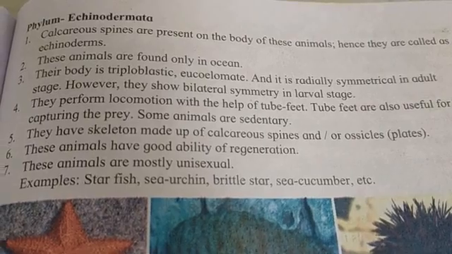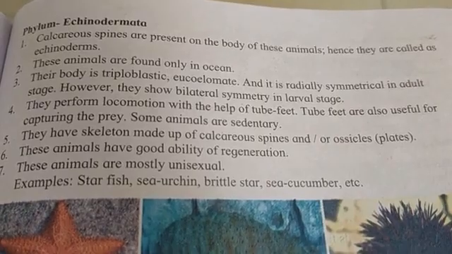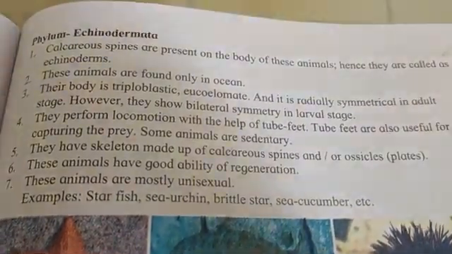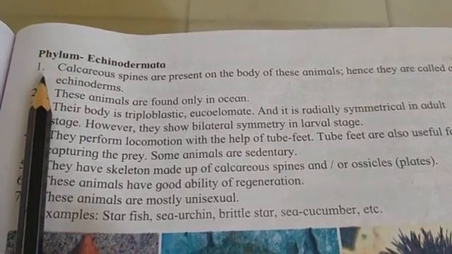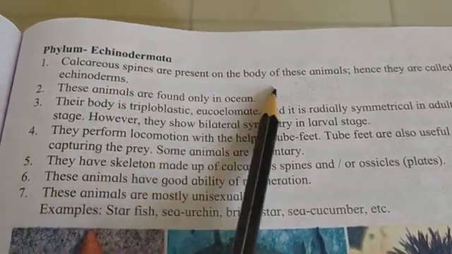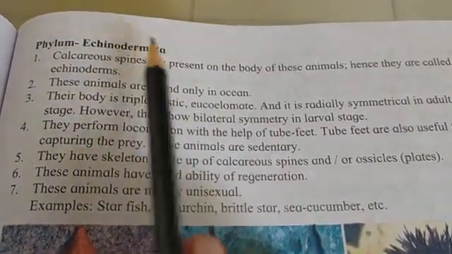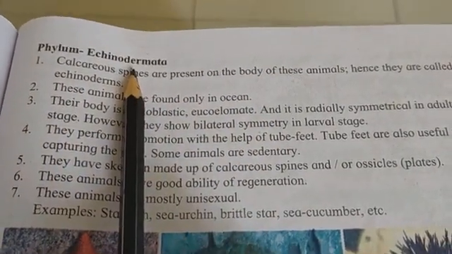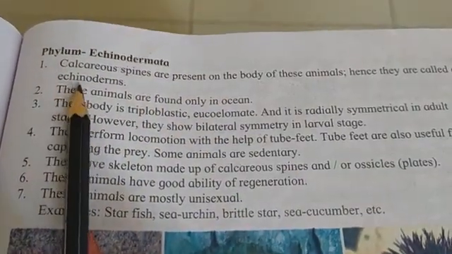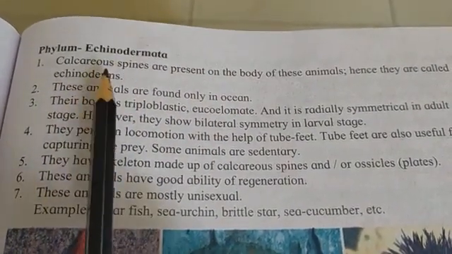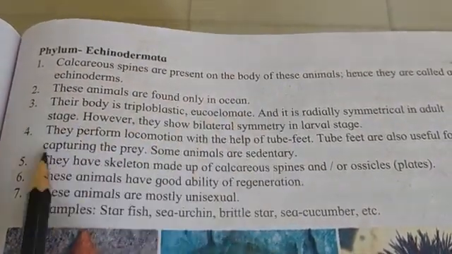The phylum is Echinodermata. The description is given of which animals belong to this category. First point is calcareous spines are present on the body of these animals. The calcareous spines are present on the body of this type of animals which belong to phylum Echinodermata. Hence they are called echinoderms. Why are they called echinoderms? Because of the calcareous spines present on their body.